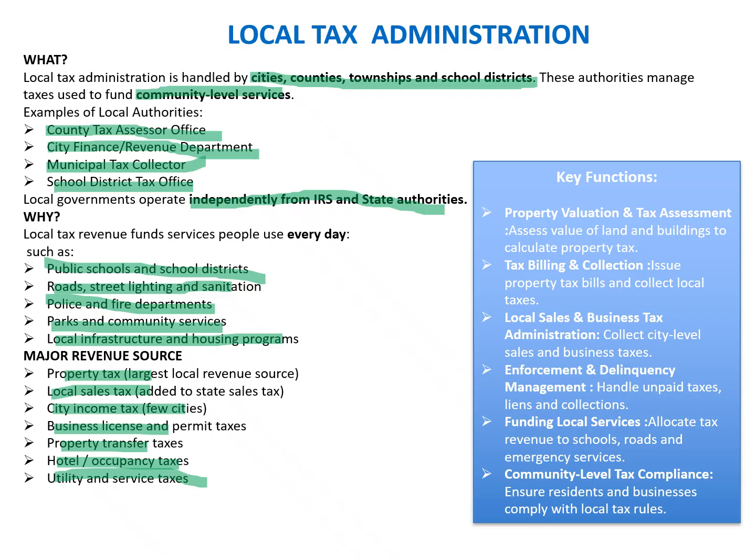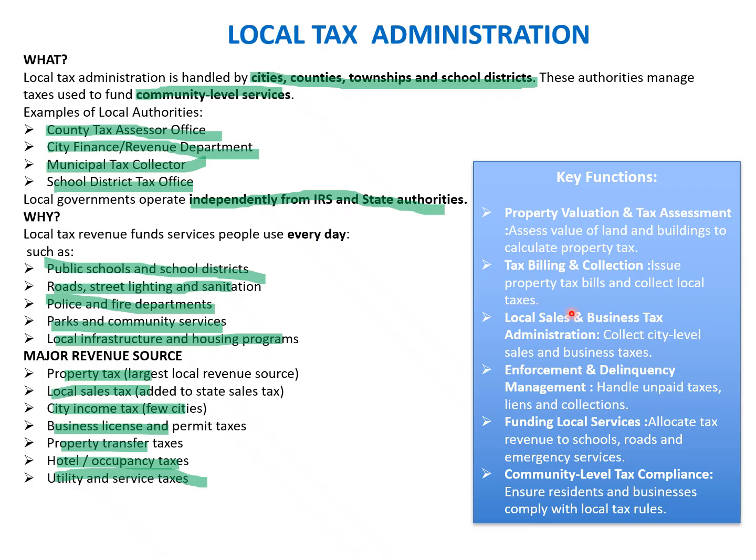The key functions are largely in line with what was mentioned in the last two slides covering the IRS and state-level tax administration: property valuation, tax assessment, tax billing and collection, local sales enforcement, and delinquency management. Typically, this means collecting taxes, providing guidance, making sure any customer grievances are resolved, and ensuring tax compliance at the local level.